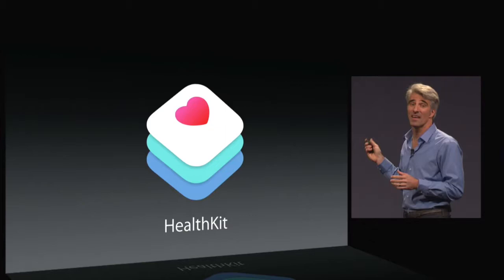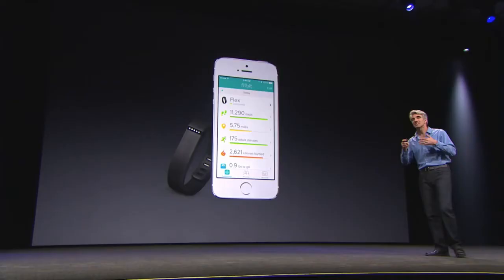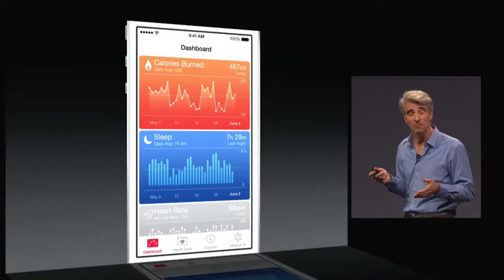Of course, as predicted, there is a lot of focus on health with this new iOS update. Basically, HealthKit is an application that brings all of your major third-party applications together into one, where you have a neat overview of everything, including your weight, your heart rate, basically anything that you would want to monitor. It brings it all into one place.